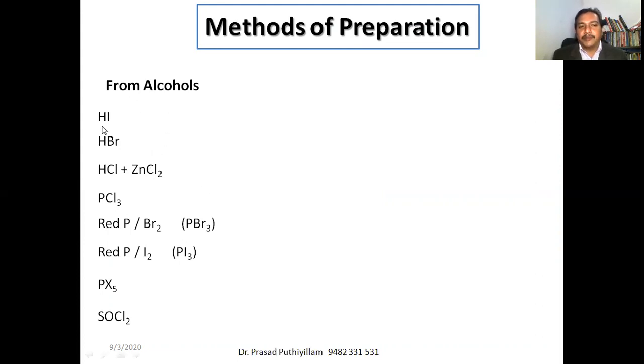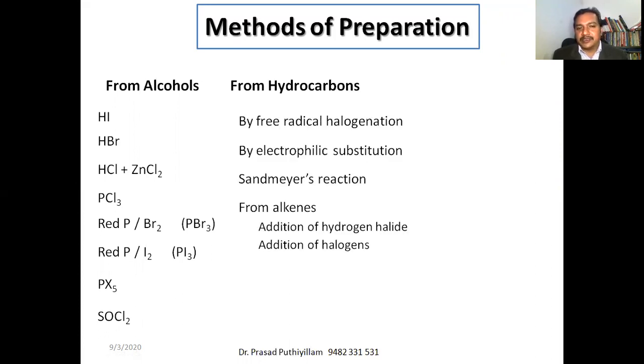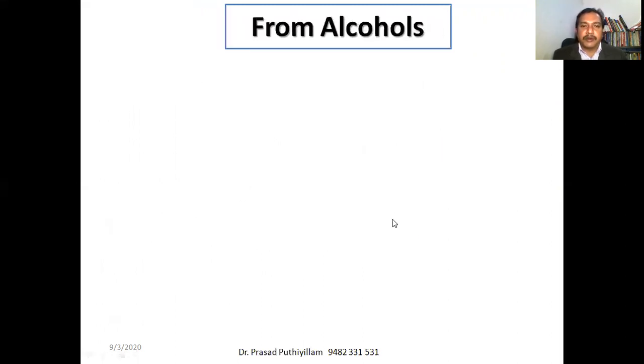From alcohol, we can prepare by using hydrogen halide, that is hydrogen iodide, hydrogen bromide, hydrogen chloride in presence of zinc chloride, phosphorus trichloride, phosphorus tribromide, phosphorus triiodide, phosphorus pentahalide, as well as thionyl chloride. From hydrocarbons, there are mainly four methods: free radical halogenation, electrophilic substitution, Sandmeyer's reaction, and from alkenes, two types are the addition of hydrogen halide and addition of halogens. In the halogen exchange method, there are two named reactions: Finkelstein reaction and Swarts reaction. So we see one by one.